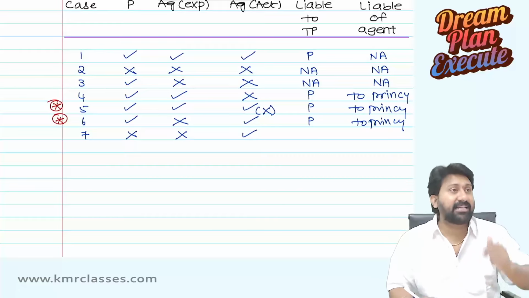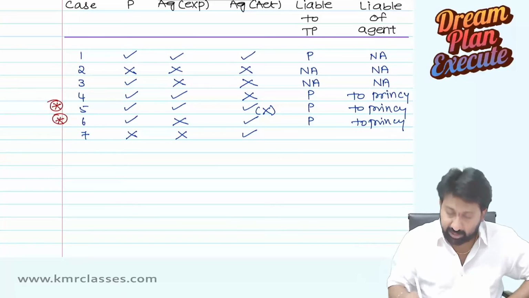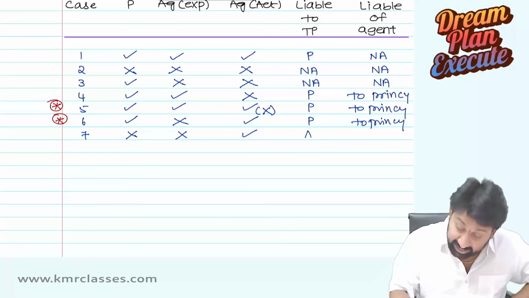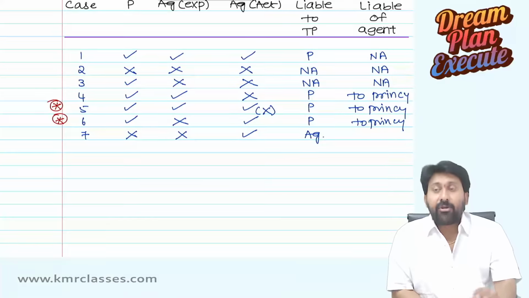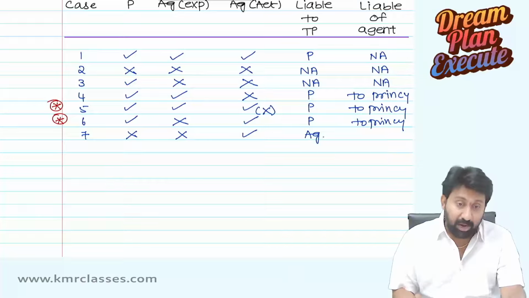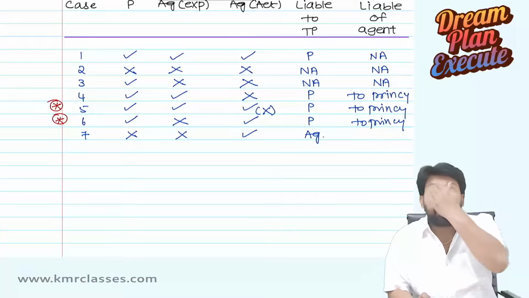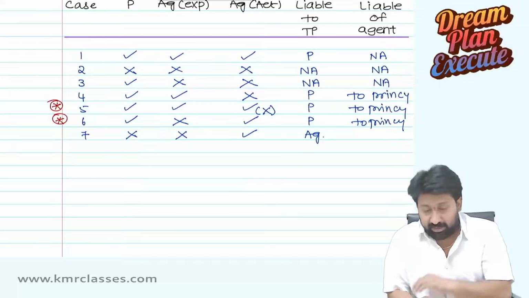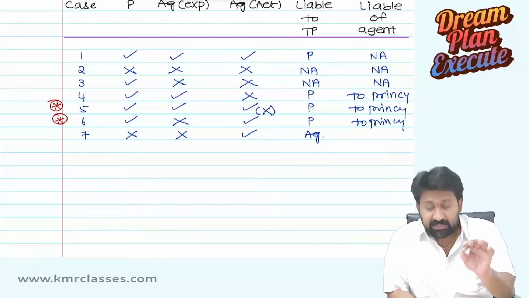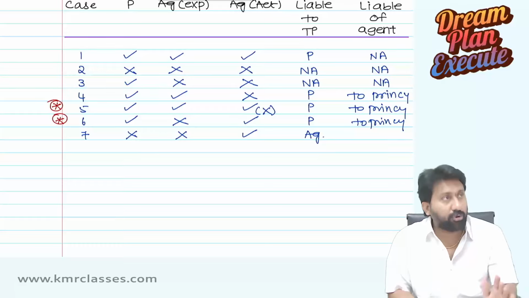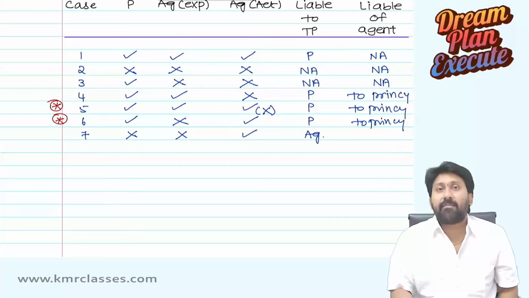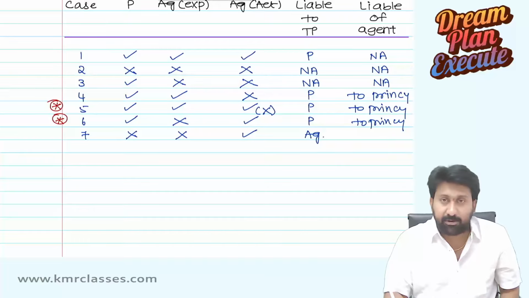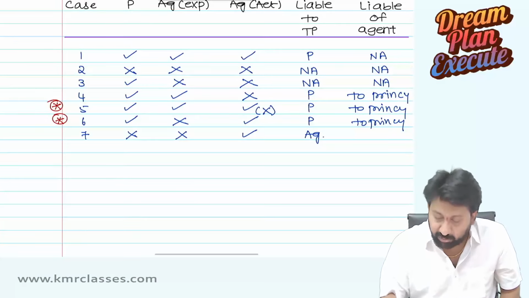Now, from the second case, the seventh case is changing, because the agent has actually done that. Who will be liable to the third party? Agent is liable to the third party, because as long as you are doing what principal can do, at least by implied authority, the principal becomes liable. But in the seventh case, principal cannot do something, agent is expected not to do that, but the agent has actually done that. Now the agent has done what principal also cannot do. Agent only will become liable to the third party, and the agent has no liability towards the principal.